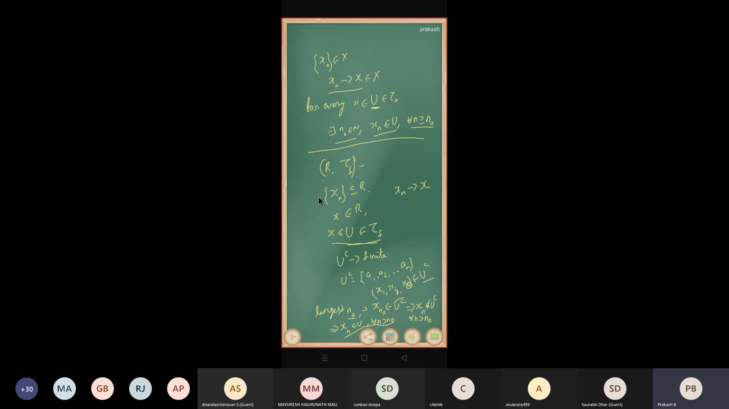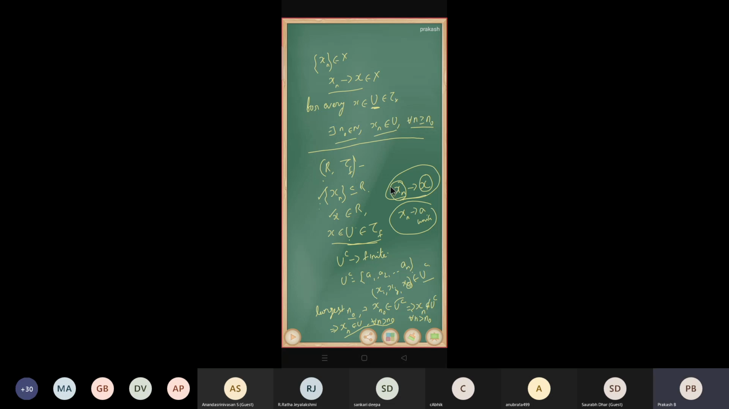So for every sequence in R, for every element x, xn converges to x. That means every sequence converges to every element of R, right? That means a sequence has infinite limits. In real analysis, we studied that each convergent sequence has a unique limit, right? But here we have infinite limits for the convergent sequence, right? Okay. So this is a very nice property.